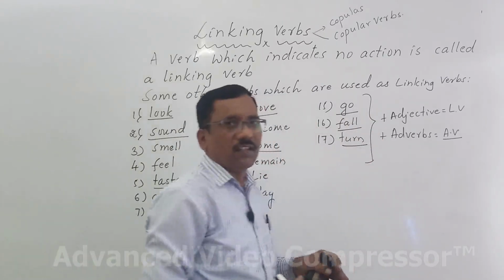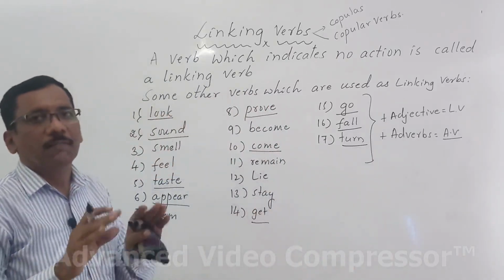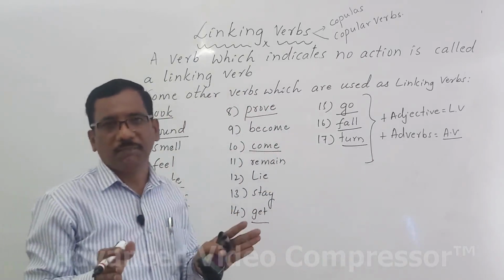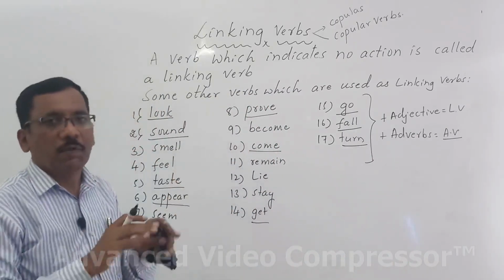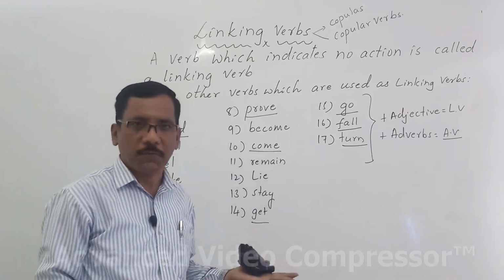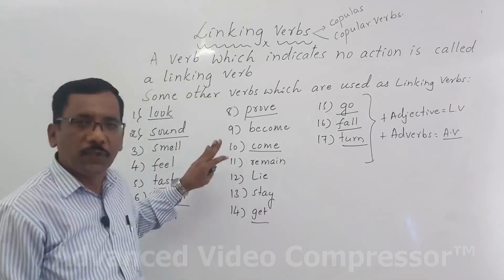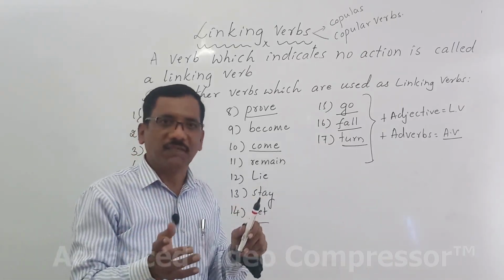Turn. The underlined verbs can be used both linking and action. And those who are not underlined, they can be followed by only adjectives and they can be used as linking verbs. The underlined verbs can be used both linking and action.